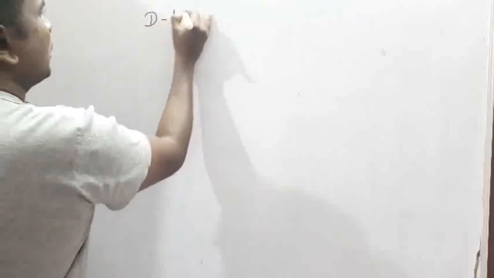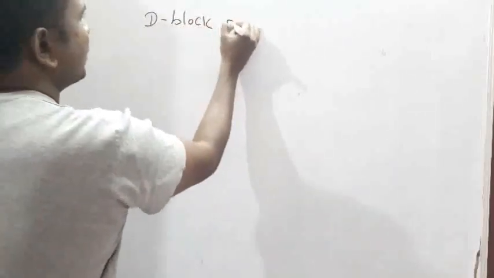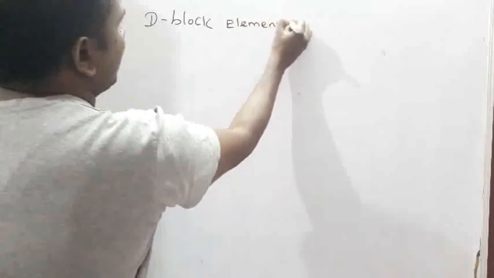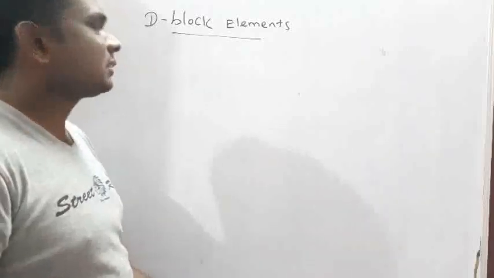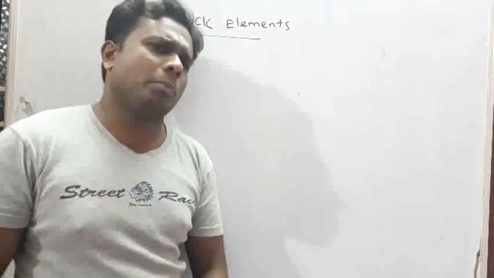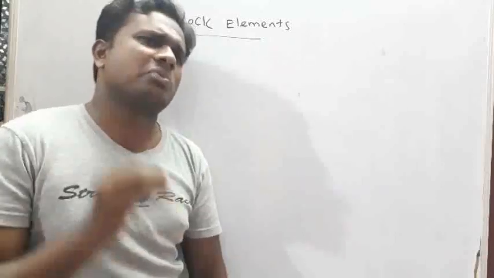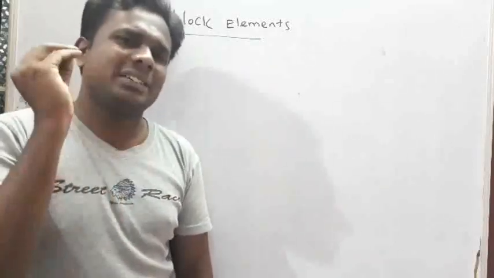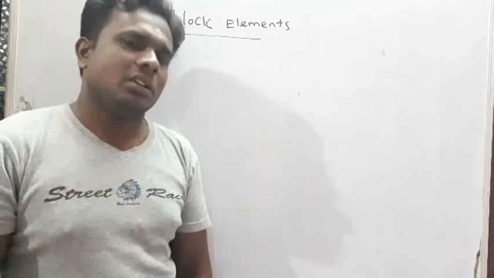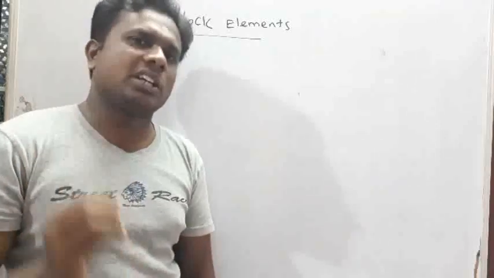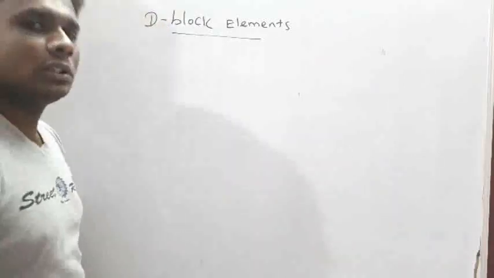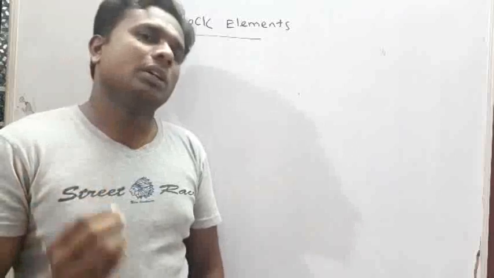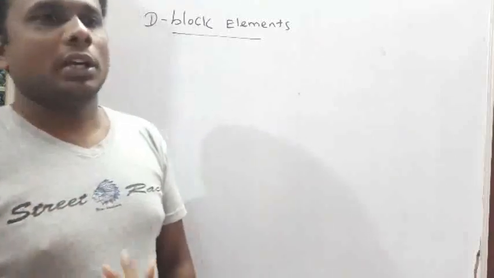D block elements. Next we will discuss f block. After that, in the next class, we will discuss properties. Periodic properties and periodic trends are very important. That is the main topic in this lesson. The MCQ questions will come from periodic properties only. These are all basics. When we discuss properties, we have to be very careful. Okay? Just listen.